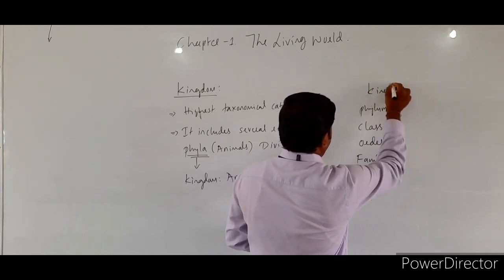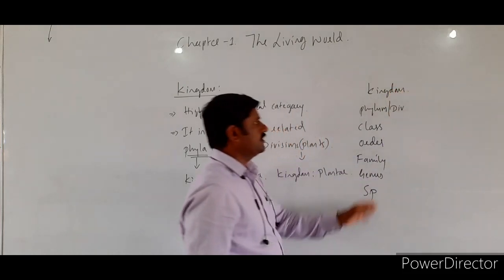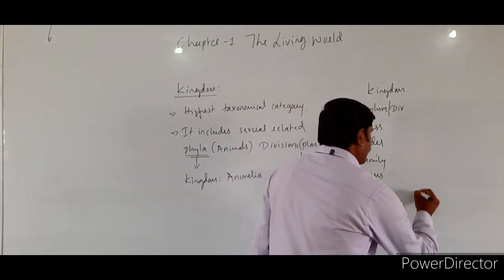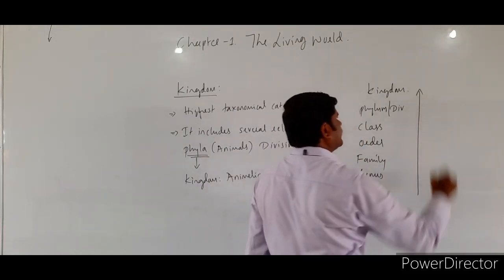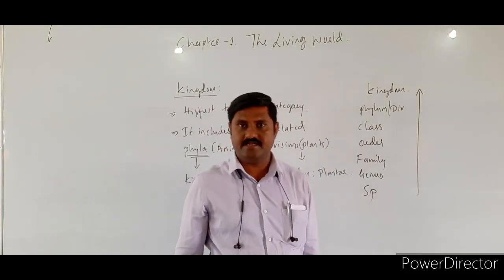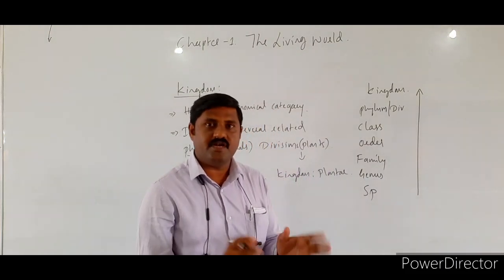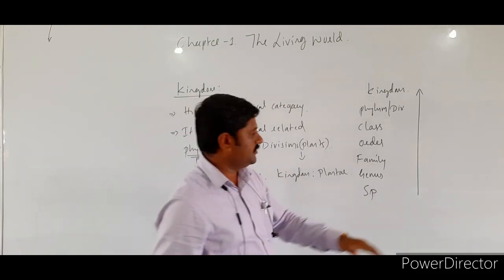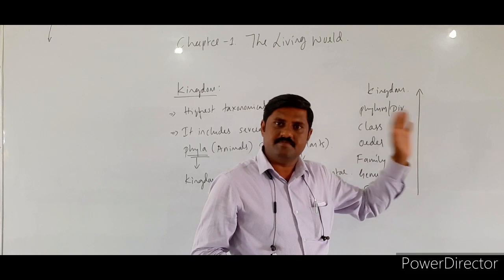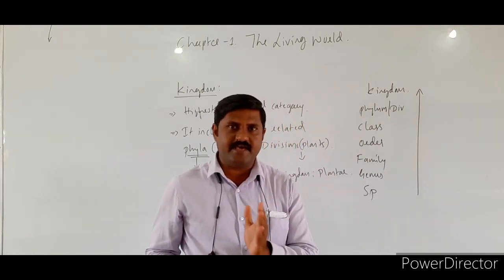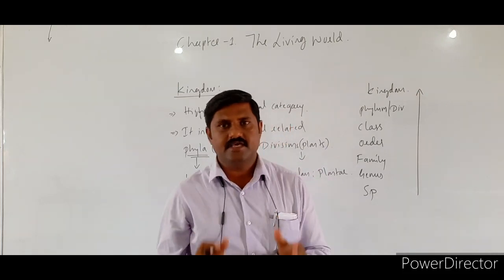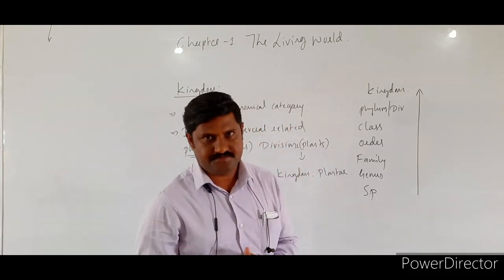Last one is kingdom. So when you write this in ascending order and go on seeing the similar characteristic features among these groups of organisms, the number of similar characteristic features goes on decreasing. When you go in ascending manner, the number of common characters or similar characters has been decreasing, right?